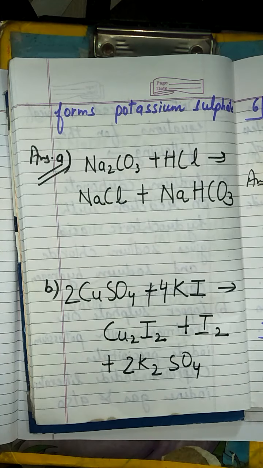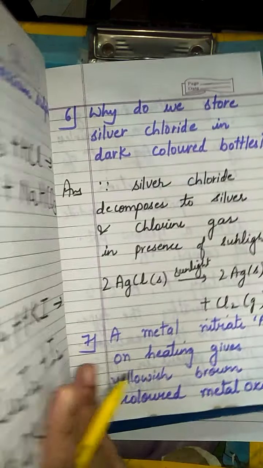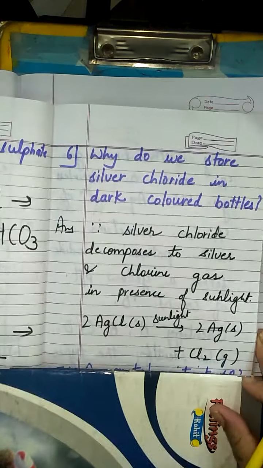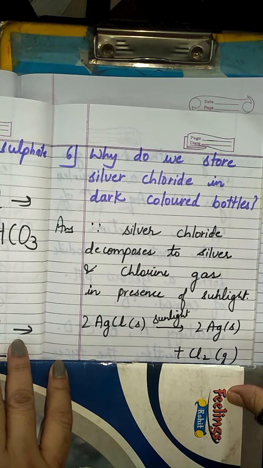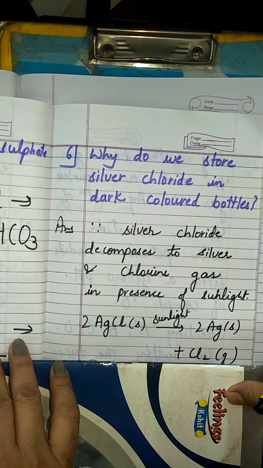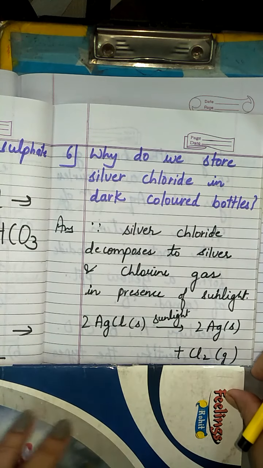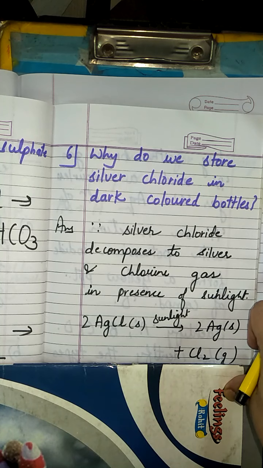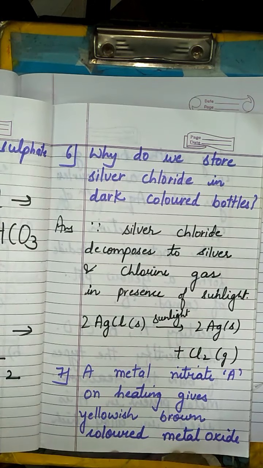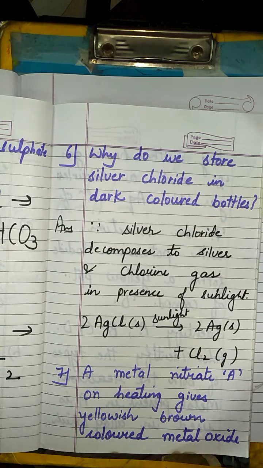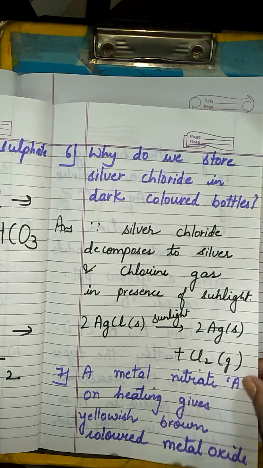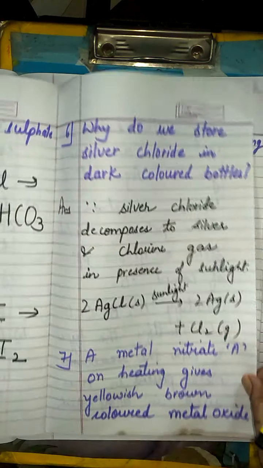Fine. Next question. Last question for today. Then let us see question number 6. What is 6th question? See. Question number 6 is, why do we store silver chloride in dark colored bottles? Simple, we know this answer. Reason? Because of decomposition reaction. Here the decomposition reaction will be taking place, which is going to decompose silver as well as chlorine.